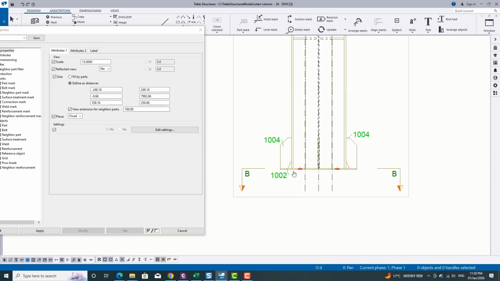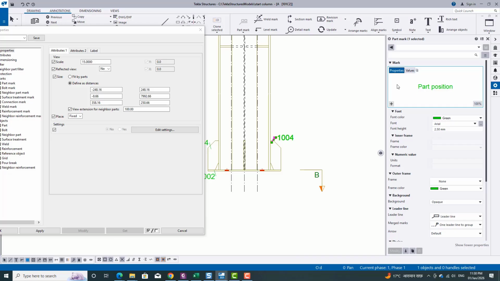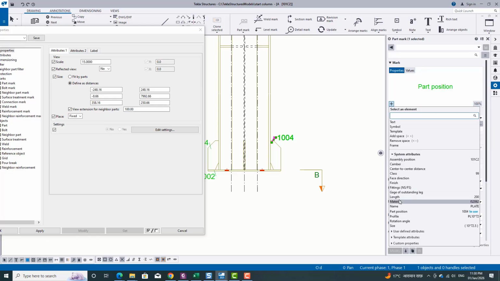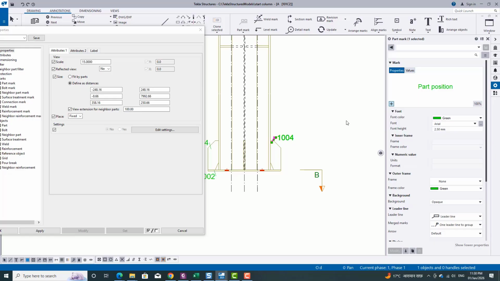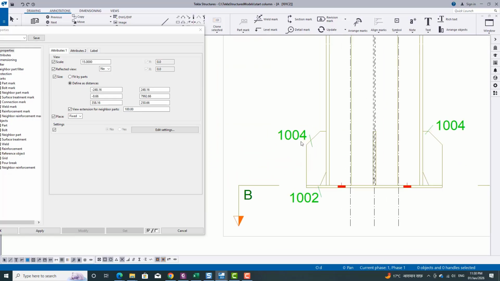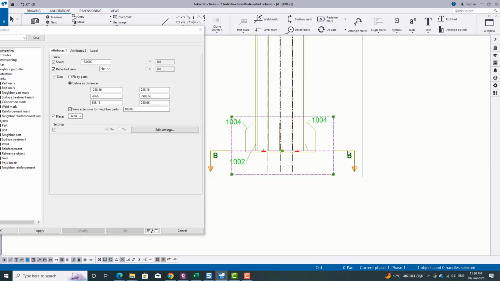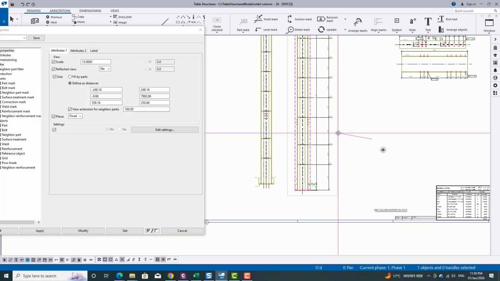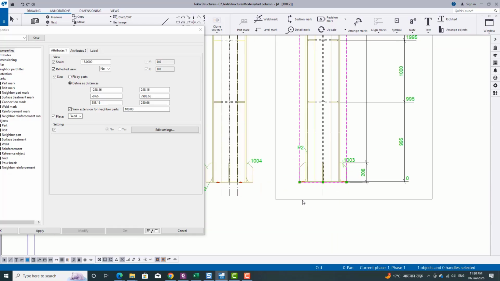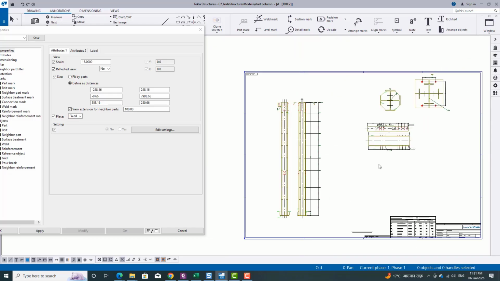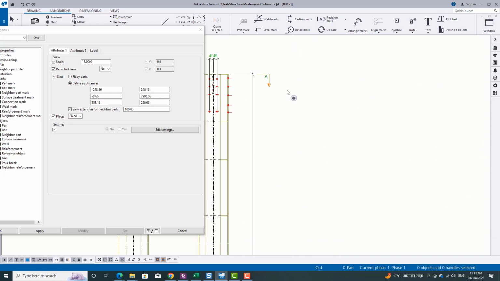So adjust this part mark. If you click on that, then the property window will come here. Here you can see part position is selected by default, and here you can also add some other attributes like camber, assembly position, finish, class. Close it. Move the other view near to the previous one and make it coaxial.